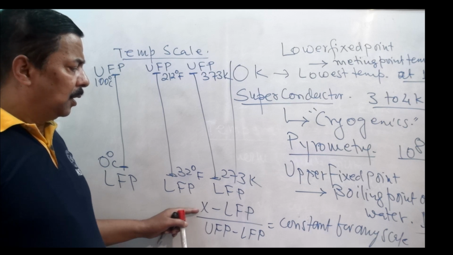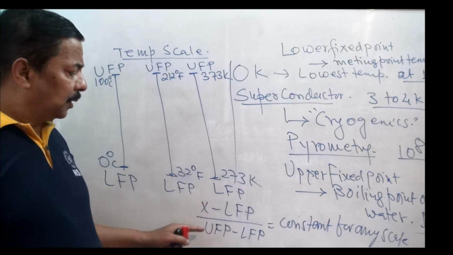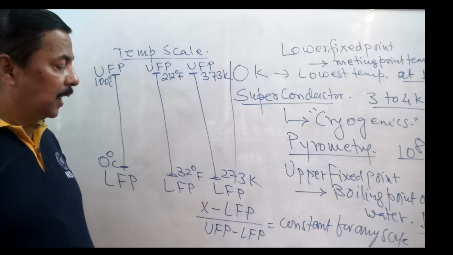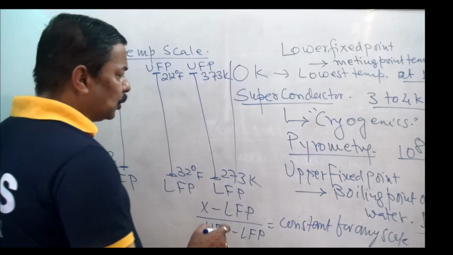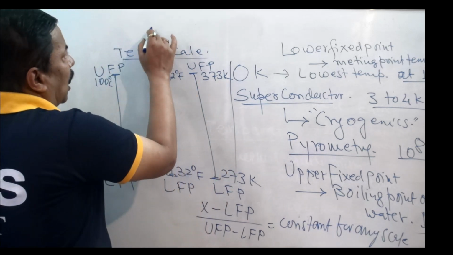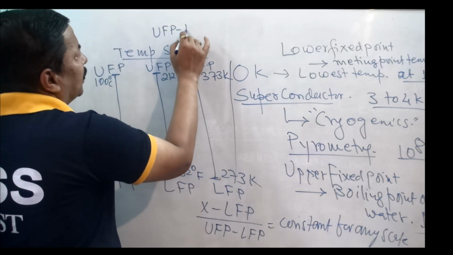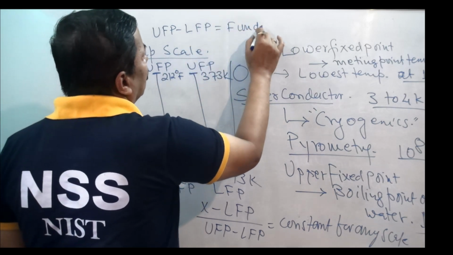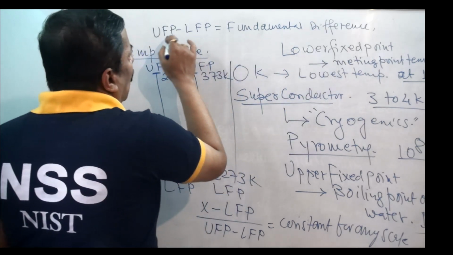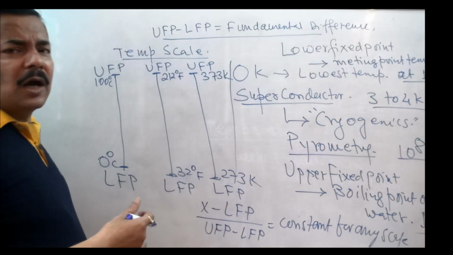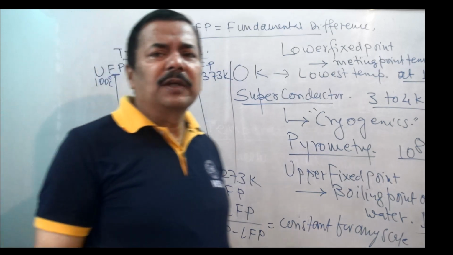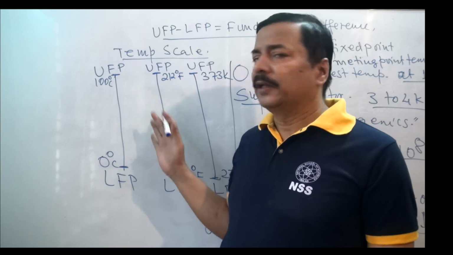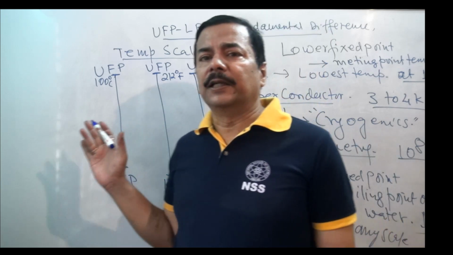And you should understand upper fixed point minus lower fixed point is also called fundamental difference. On this basis we can do any conversion very easily.